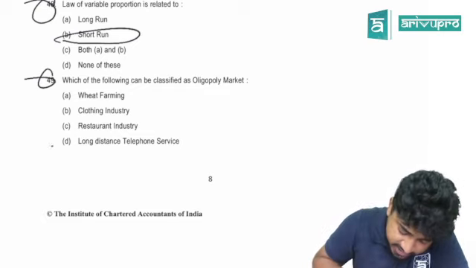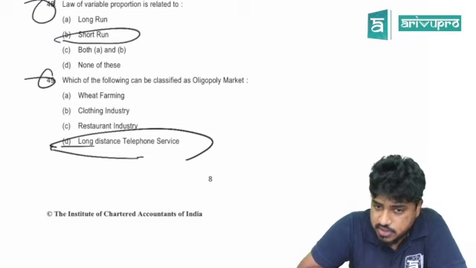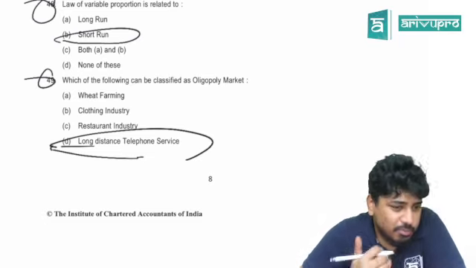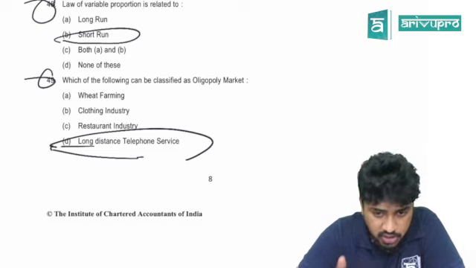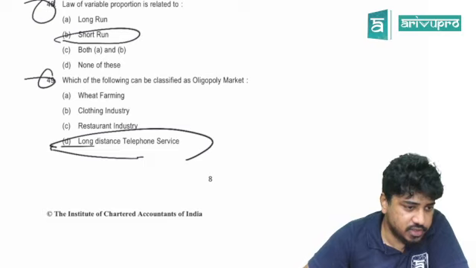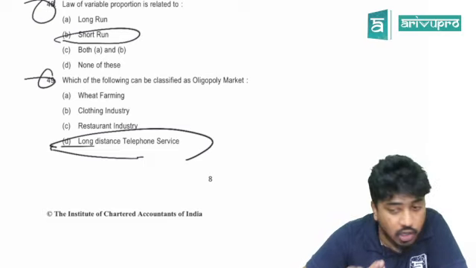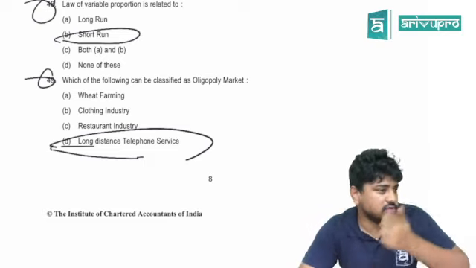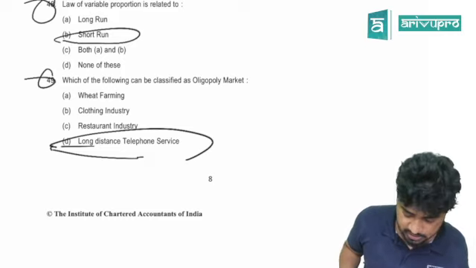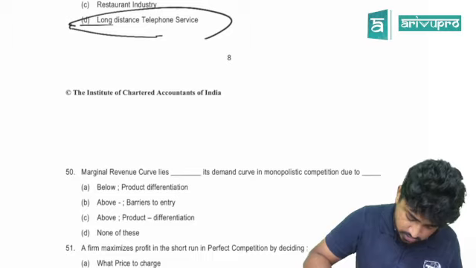It is long distance telephone service, right? I'll tell you why. Wheat, normally it's a good example for perfect competition, although it's not perfect competition. Clothing industry also, there is competitiveness, there is differentiation, right? There are a lot of people there. Restaurant business also, there is competitiveness, right? Differentiated products. The best answer would be long distance telephone services.